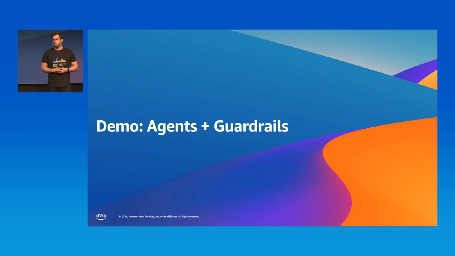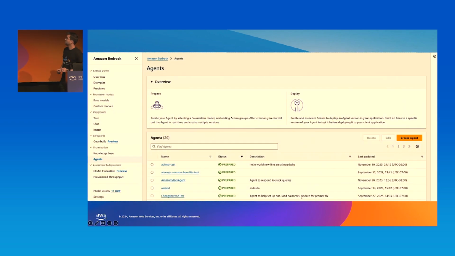OK. Now, let's see a quick demo on how you would create an agent. Then we're going to apply some guardrails. And finally, we're also going to see how you interact with it. So here we are in the AWS console of Bedrock in the agent section, and here we click on Create Agent.